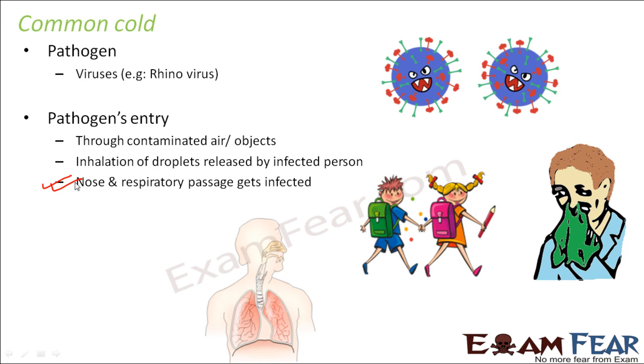Now in case of pneumonia, the lungs get infected, the alveoli get infected. But in case of the common cold, it is just the outer part which gets infected. Mostly this portion, the respiratory passage. So the infection lies only in this part. But in case of pneumonia, the infection happens in this portion, inside the lungs, in the alveoli. So pneumonia is a more severe problem because your internal organs are getting infected.